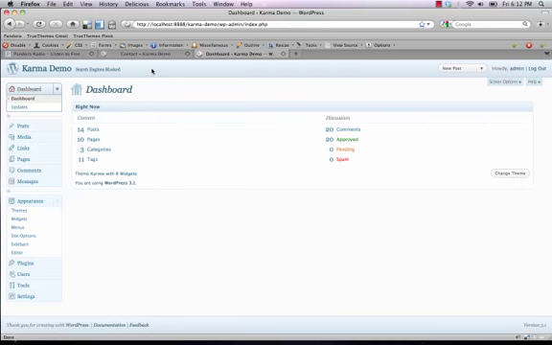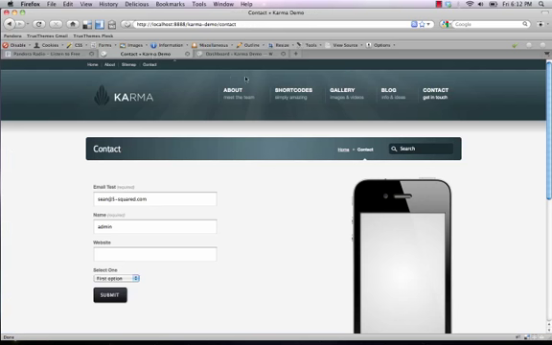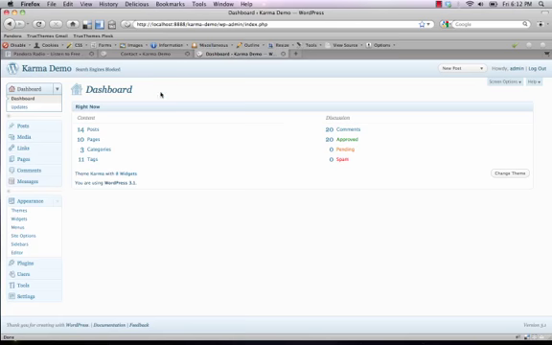Another question has been how to add the descriptions underneath your navigation items. So you notice all the top level items, they have these short little descriptions underneath. It's a nice little useful way to tell people what the page is all about. Now you only want to have a few words there. You don't want to have a big long sentence or anything like that. It's just a couple words. So to do that, it's very easy. You just log into your dashboard and you click on Appearance and Menus.